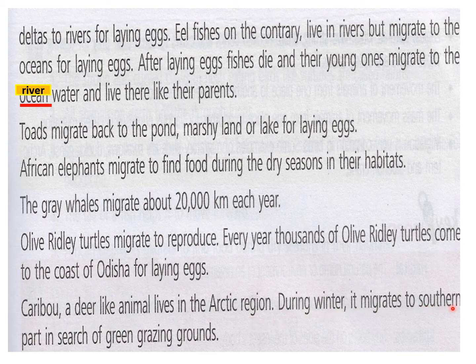Then caribou deer, a deer-like animal, lives in the Arctic region. During winters, it migrates to the southern part in search of green grazing grounds. Grazing means getting grass for eating. Okay.